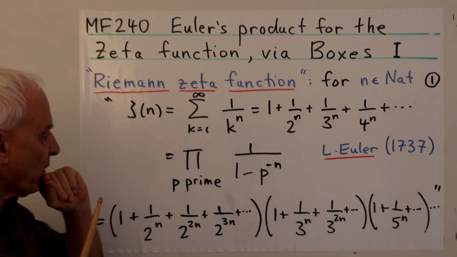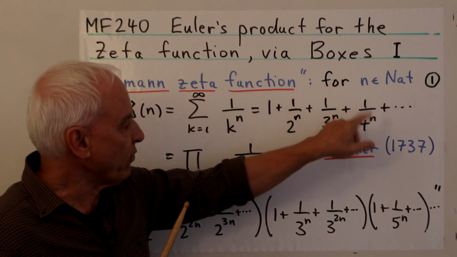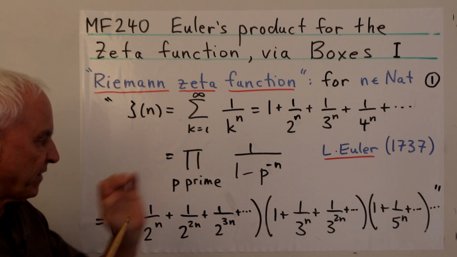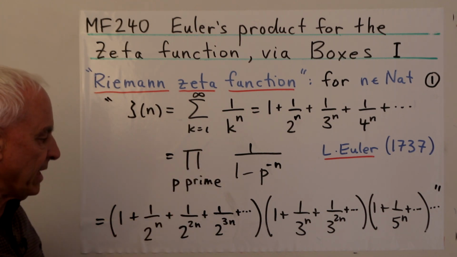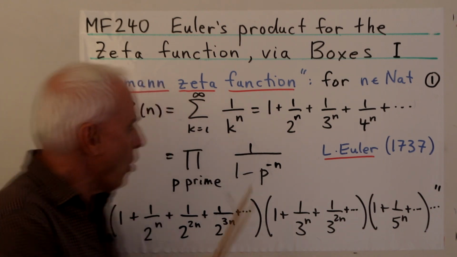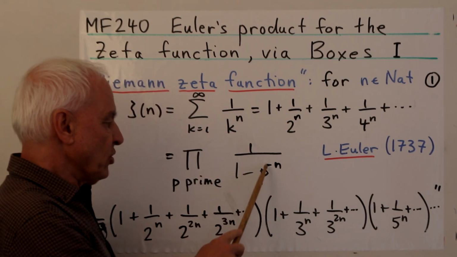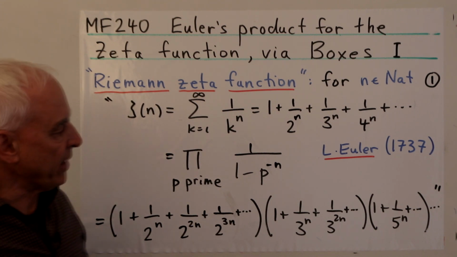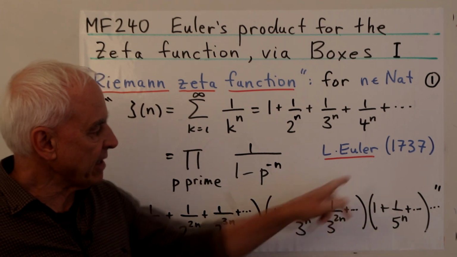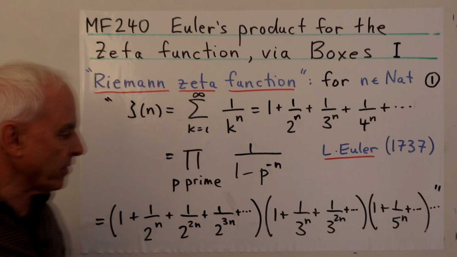The usual story is that this real number that we've obtained here for a fixed n is equal to this product. It's a product over p prime numbers, 1 over 1 minus p to the minus n. This was written down by Leonhard Euler, I guess actually perhaps in his thesis, and published in 1737.